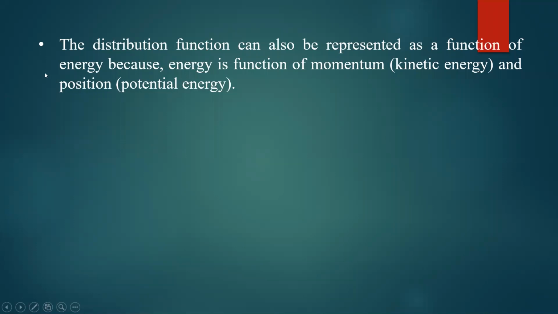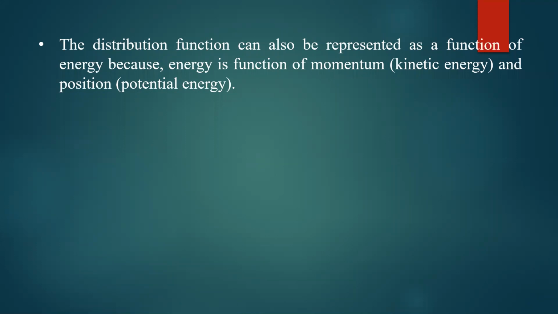Kinetic energy is given as p square by 2m, momentum square divided by 2m. Potential energy is given by mgh, where h gives the position from the reference level.